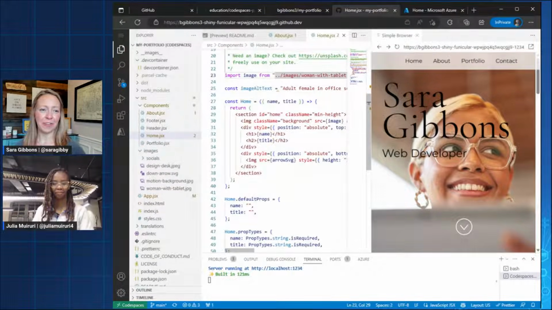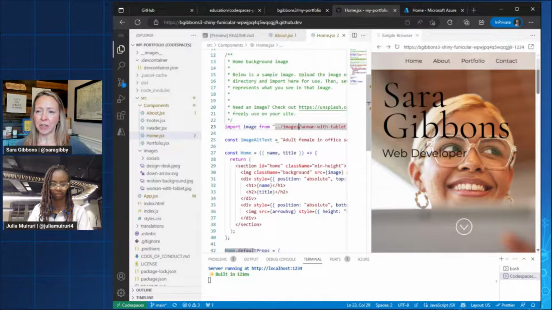I don't know if I have a cool image like Julia, but you could update this image to whatever you want that represents you, and it would show as the background here. And then it's got name and title here, like we kind of saw. It's just pulling in from the site props. But I just wanted to share that with everyone. That's in home. So that's probably another step as you customize your site and are much better prepared than me and have your image.